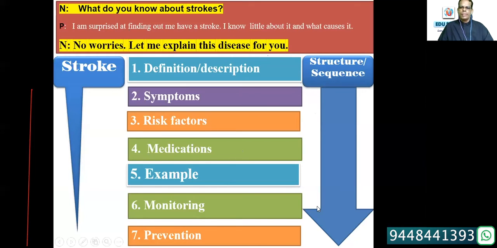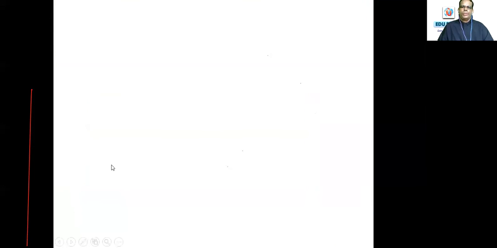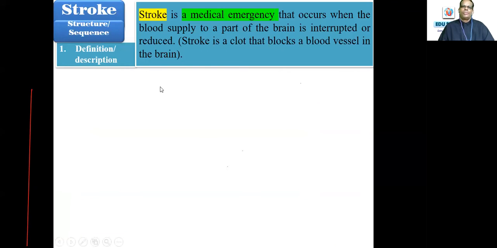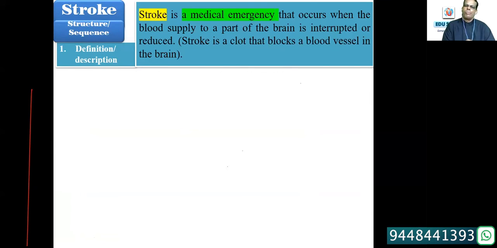And the seventh one is prevention: monitoring, then prevention. So you have the definition, symptoms, risk factors, medication, example, monitoring, prevention. You can go through these steps. Next step. Now, the first one is definition. Stroke is a medical emergency that occurs when blood supply to a part of the brain is interrupted or reduced. Or you can describe it in simpler words.